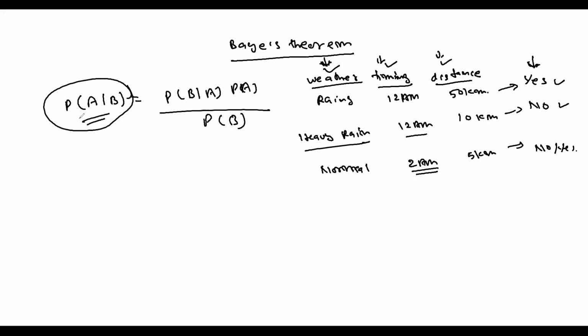So the meaning of this formula is the probability of occurrence of A, which you are supposed to find out when B has already happened. B has already happened means, let's suppose, the weather is rainy, or the timing is this, or the distance is this, individually. So maybe you are supposed to say yes or no when the weather is rainy. This is what P(A|B) always says: the probability of occurrence of A when B has already happened.